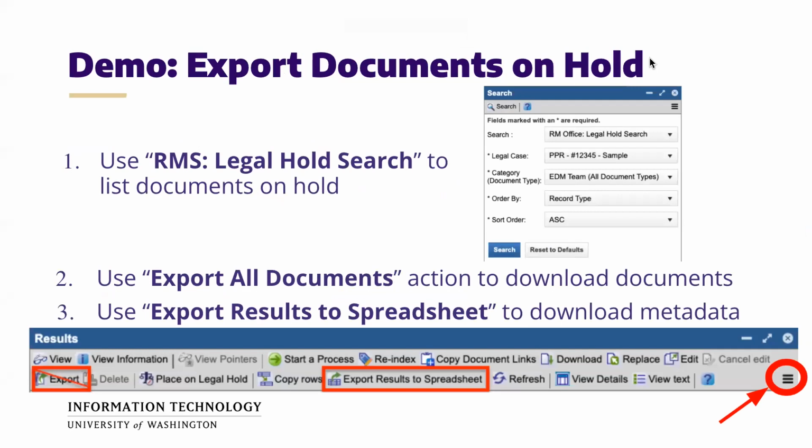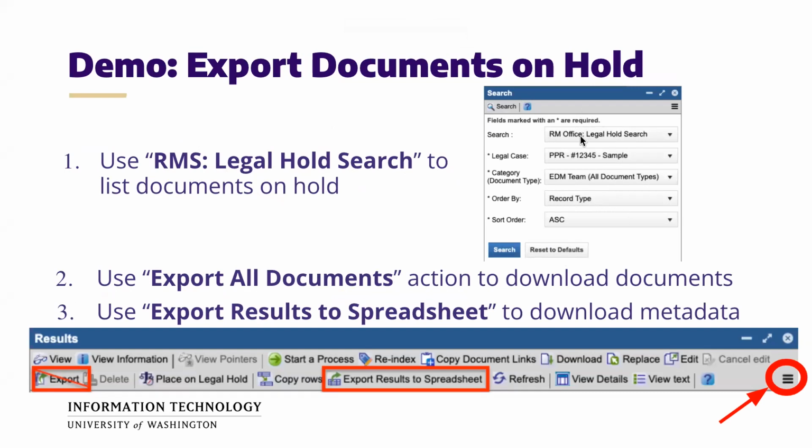All right, so the next step would be, once you've completed your analysis of all the documents that need to be on hold for this particular legal case, there may come a time when you need to export them to deliver them to the requester. And this is done with a special search that we created for custodians and authorities called the legal hold search. You will have access to it, and it looks like this on the screen here.